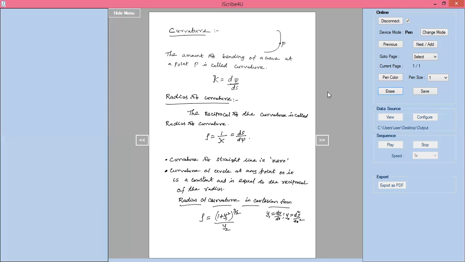Sometimes, in some cases, y1 will become infinity when they give the points x and y values.